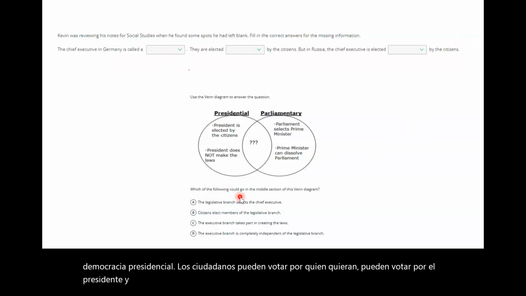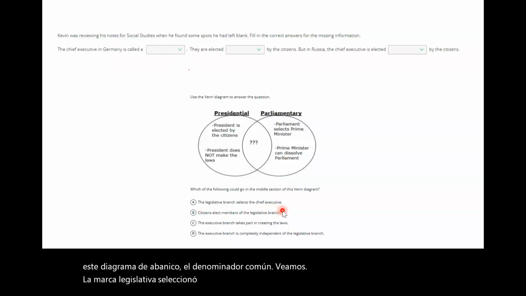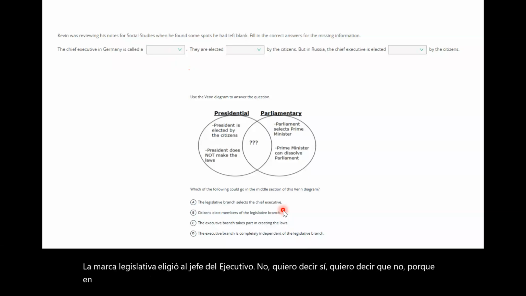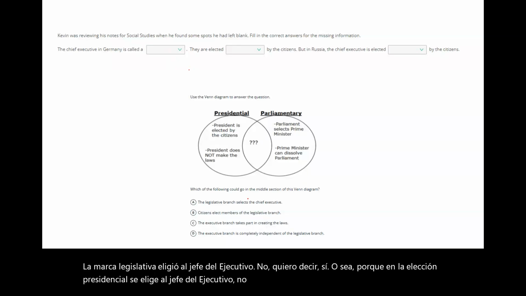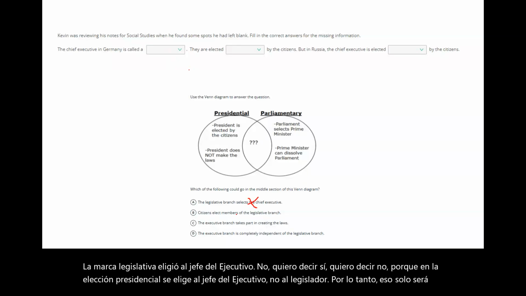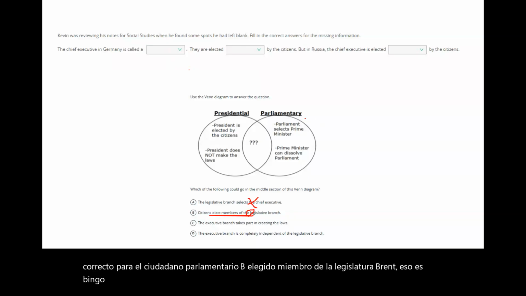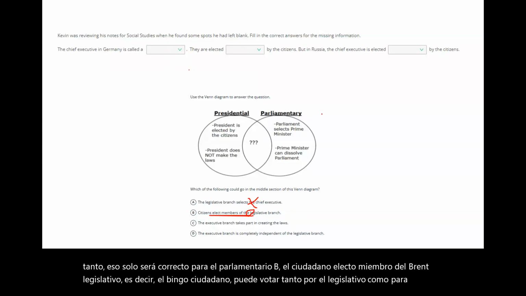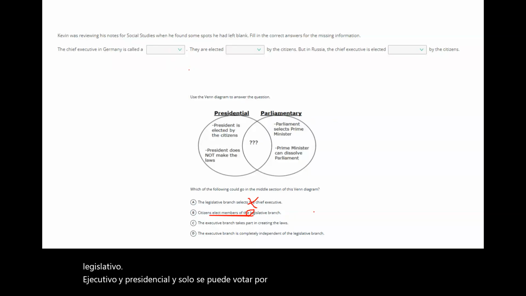Now let's see which of the following could go in the middle section of this Venn diagram, the common denominator. A, the legislative branch selects the chief executive. No, because in presidential, citizens choose the chief executive, not the legislator. So that will only be correct for parliamentary. B, citizens elect members of the legislative branch. That's bingo. In presidential you can vote for both legislative and executive, and in parliamentary you can only vote for legislative, making B the correct answer.